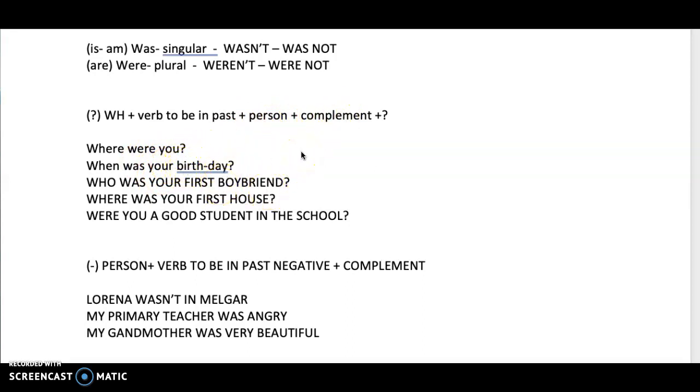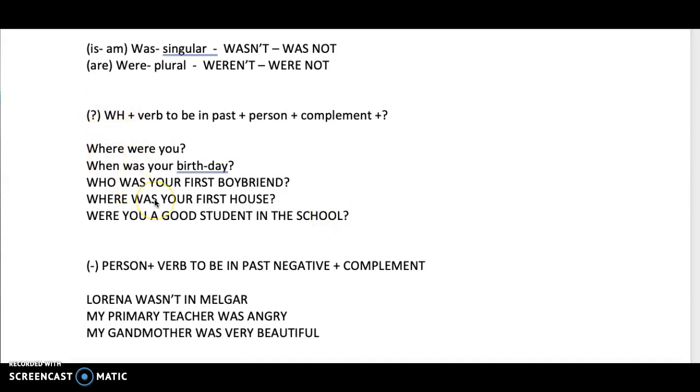Now we have this WH question as optional because we can start with the verb to be. For example, were you a good student in the school? ¿Fuiste un buen estudiante en el colegio? Okay, remember that WH question is optional.